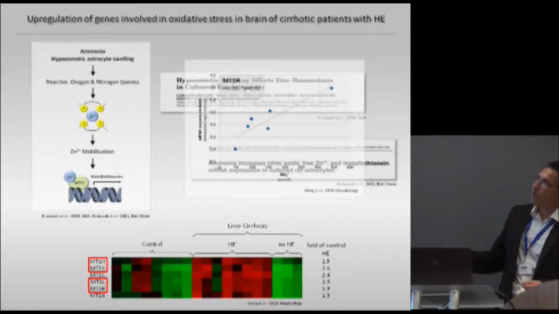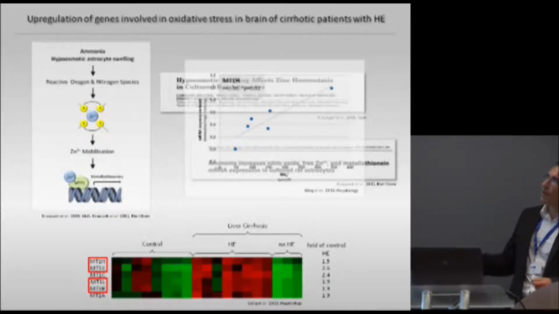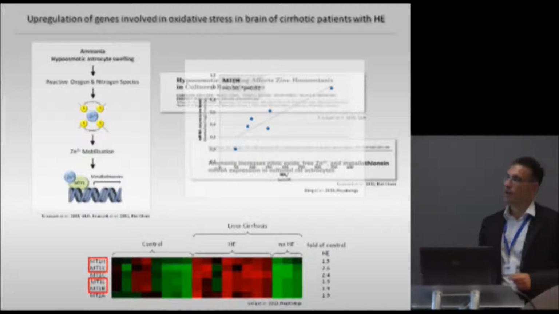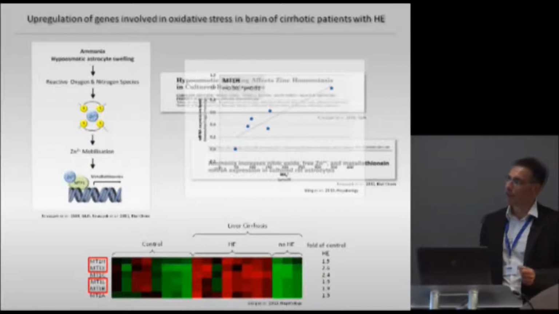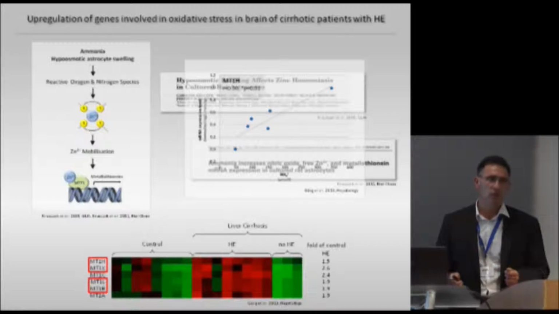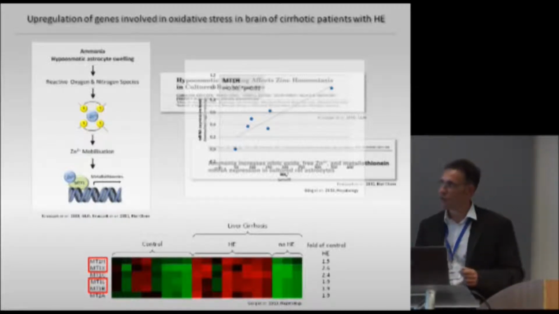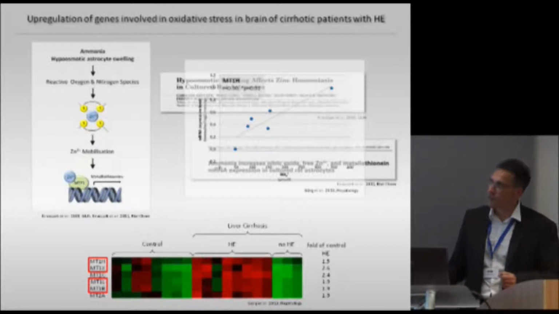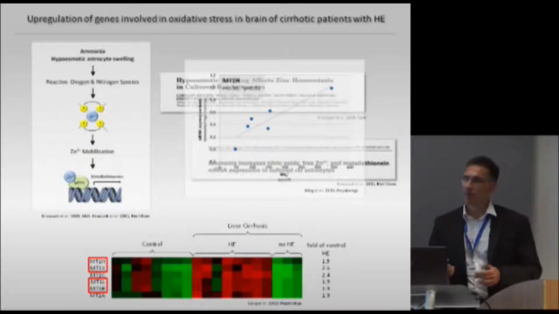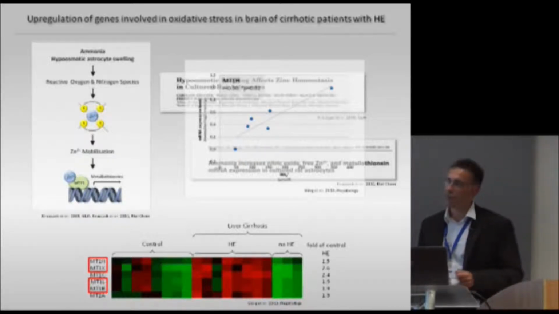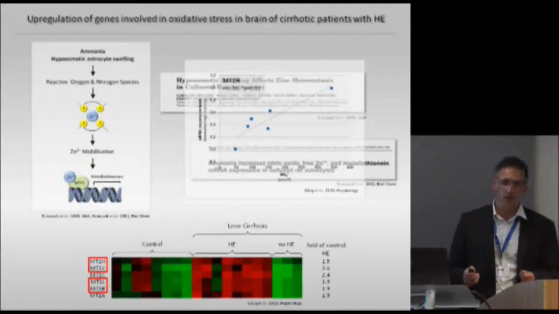In recent work, we could also show that hyposmotic astrocyte swelling and ammonia lead to the liberation of zinc ions from zinc sulfur clusters, and this leads then to the activation of transcription factors with high affinity towards zinc, such as metal responsive transcription factor 1. And this leads then to the upregulation of metallothioneins in cultured cells.